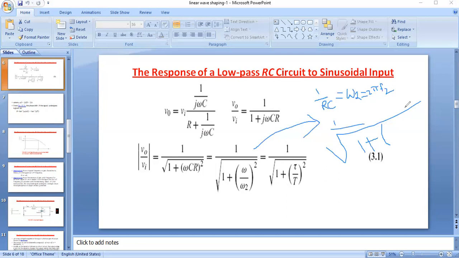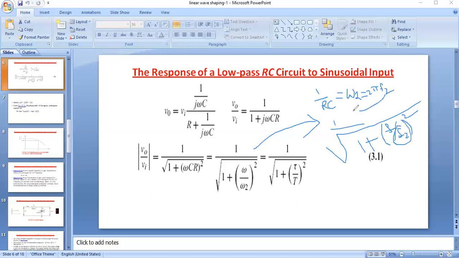So in terms of frequency, we can write 1 plus f by f2 whole squared, here this f2.